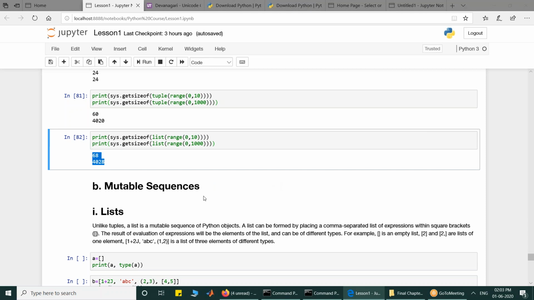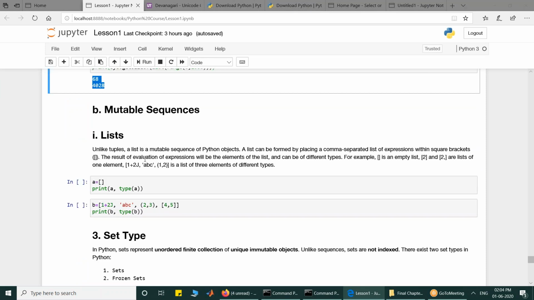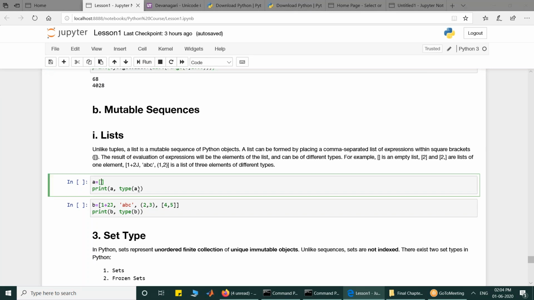Okay, so next are the mutable sequences. We have only one mutable sequence, that is list. Like a tuple is created with parentheses, similarly a list is created with square brackets. The expressions within square brackets create a list, and you can have comma separated expressions within square brackets.